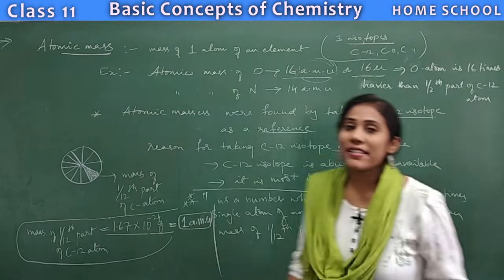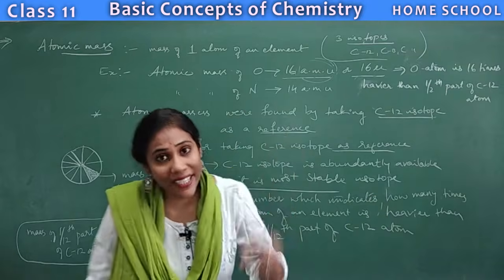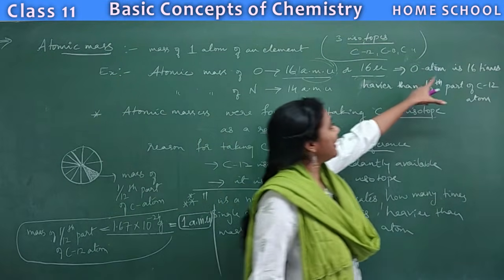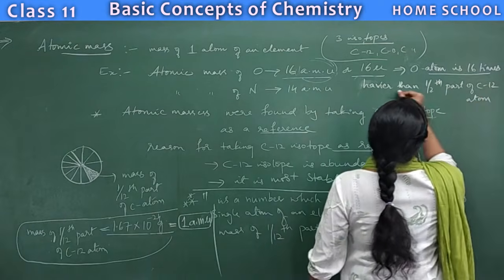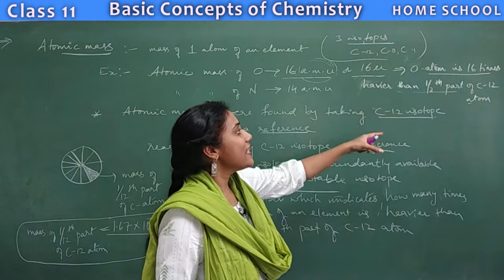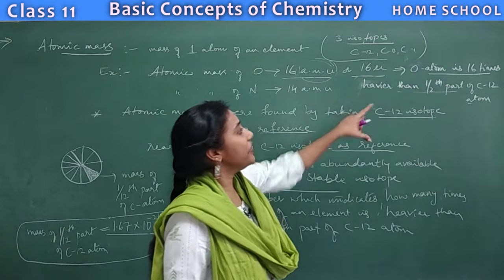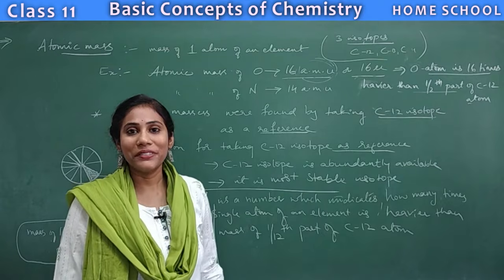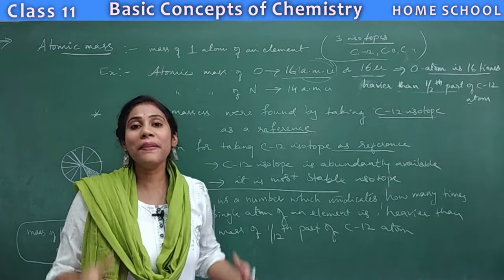So oxygen is how many times heavier than 1/12 part of carbon 12 atom? It is 16 times. This meaning is very, very important to understand. So our oxygen atom is 16 times heavier than 1/12 part of carbon 12 atom. So this is the real meaning of atomic mass.